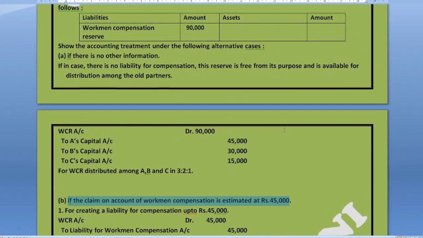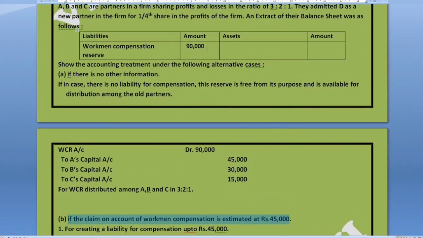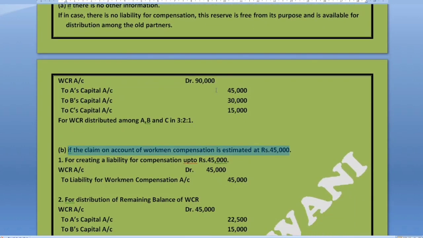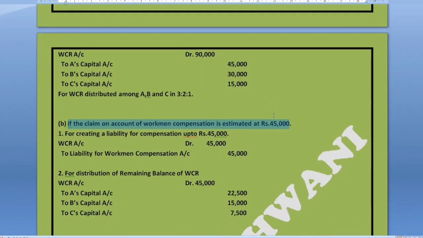What reserve do we have? We have a reserve of 90,000, and out of this 90,000 we can easily create a liability of 45,000. So what should the entry be? The entry should be WCR account debit to liability for workman compensation. This is the entry for creating the liability of 45,000.